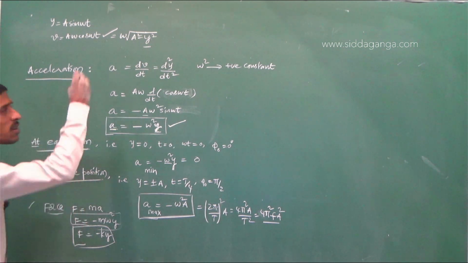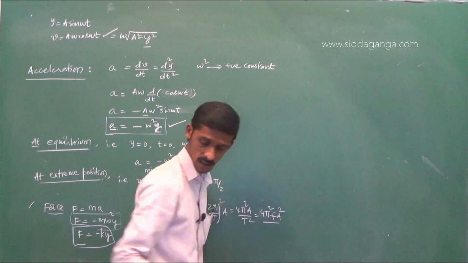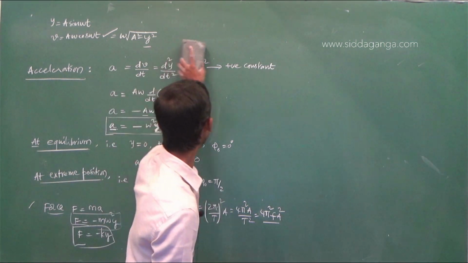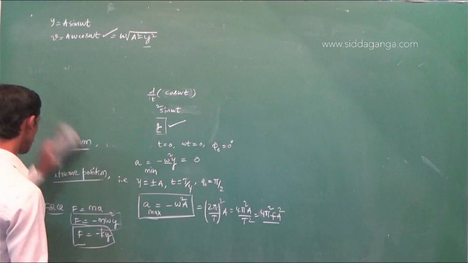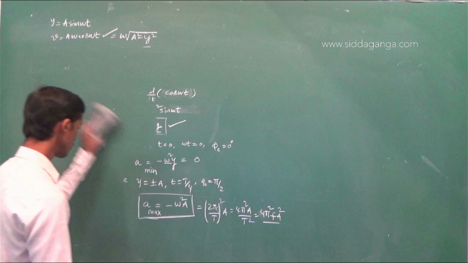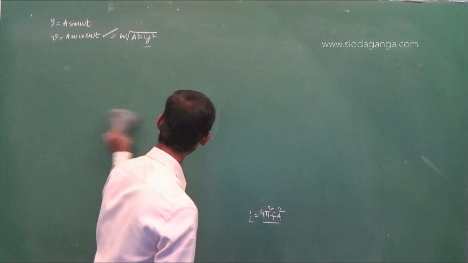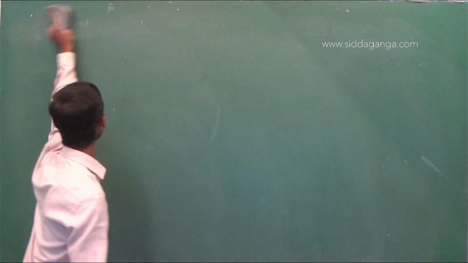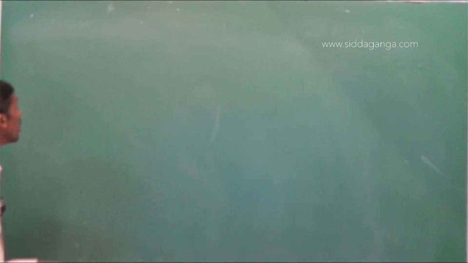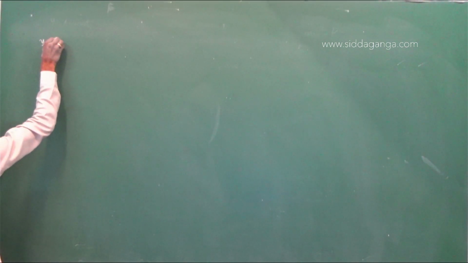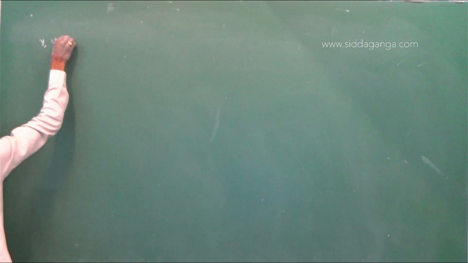What do you understand from all three? What do you understand from these three? Displacement, velocity, acceleration.